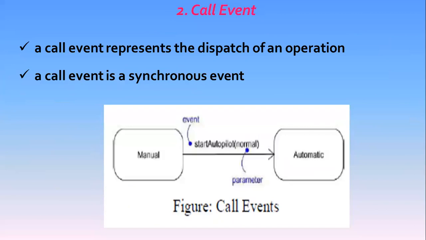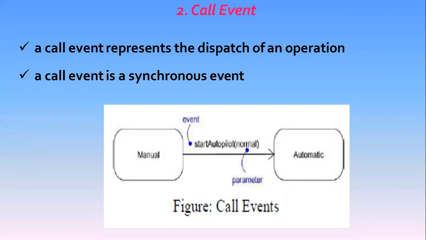Now, coming to call events. Just as a signal event represents the occurrence of a signal, a call event represents the receipt by an object of a call request for an operation on the object. A call event may trigger a state transition in the state machine, or it may invoke a method on the target object.